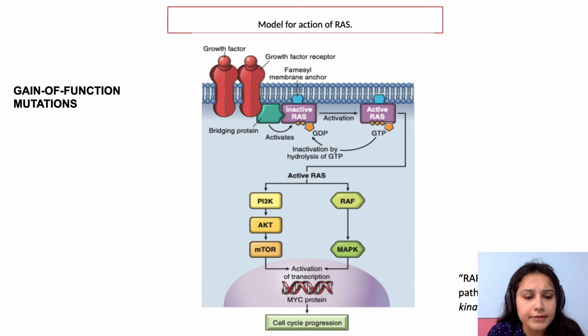And by activating various molecular pathways, it will cause release of MYC protein, and this MYC protein causes the cell cycle to progress. So what will happen if there is a point mutation in this RAS gene? RAS gene will be trapped in its activated form, that is the phosphorylated form, and the cell will continue to generate this MYC protein, and there will be continuous progression of the cell cycle.